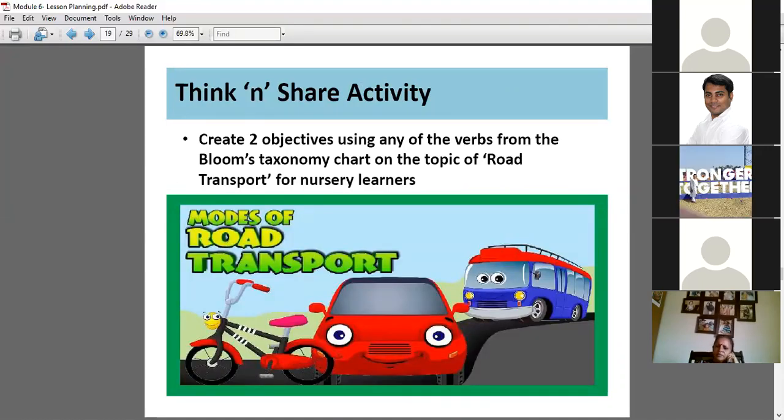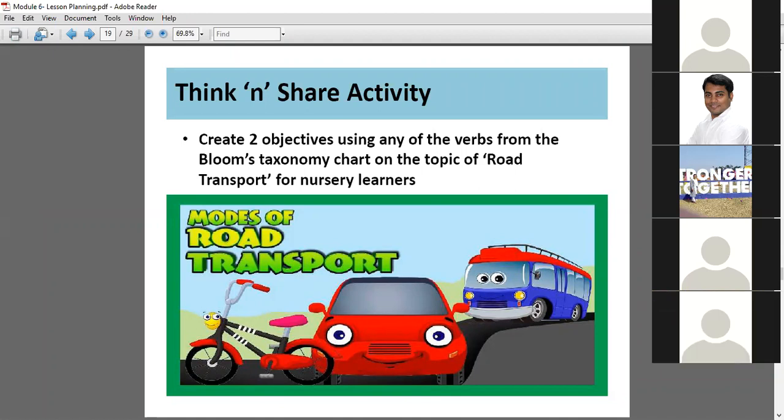We can talk to them about different types of vehicles. When you came to school, how did you come? What type of vehicles have you seen on the road? Which vehicle did you use while coming? We can have wall hangings and images, keeping all different types of transport on the wall so that they can see and remember the things. They can even compare a bicycle, a car and a bus.